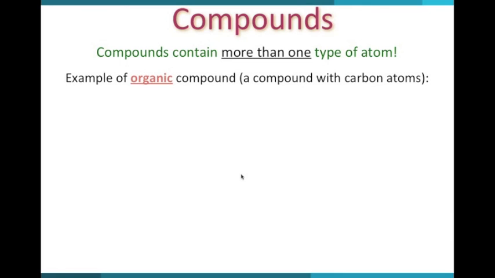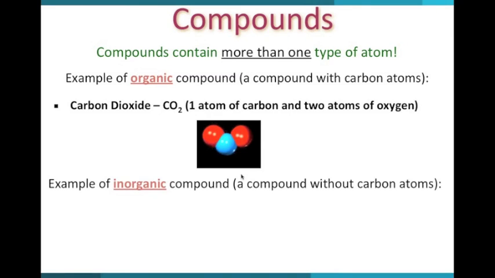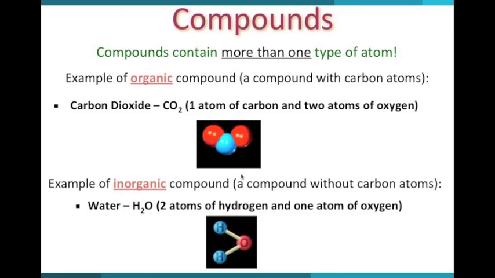Compounds contain more than one type of atom. An example of an organic compound, or a compound with carbon atoms, is carbon dioxide. It contains one atom of carbon bonded with two atoms of oxygen. An example of an inorganic compound, a compound without carbon atoms, is water. Water has two atoms of hydrogen and one atom of oxygen.